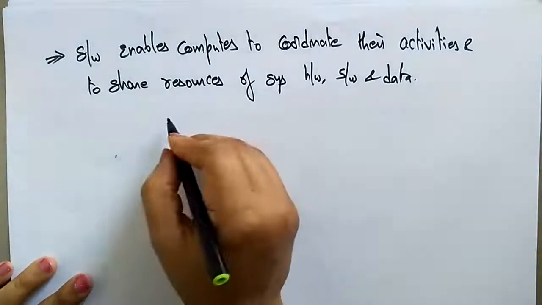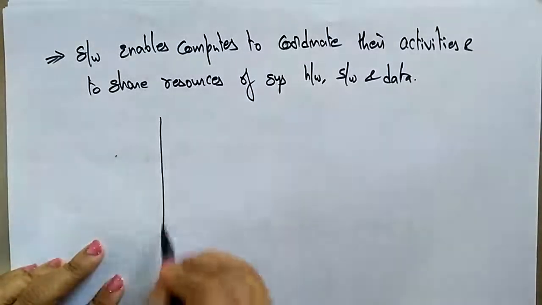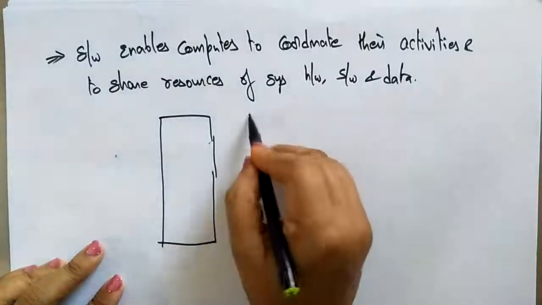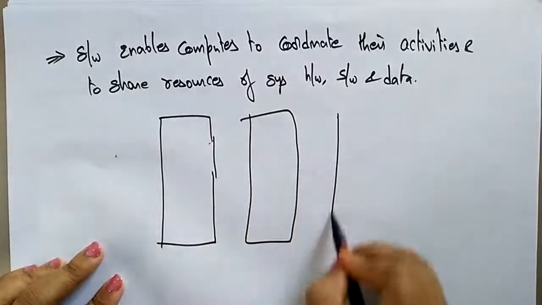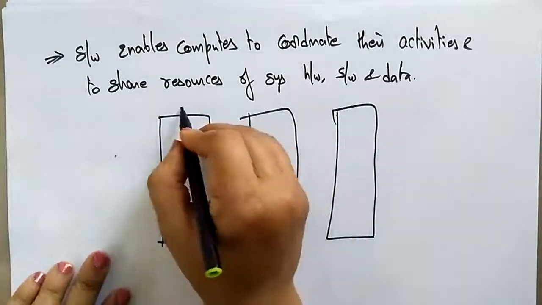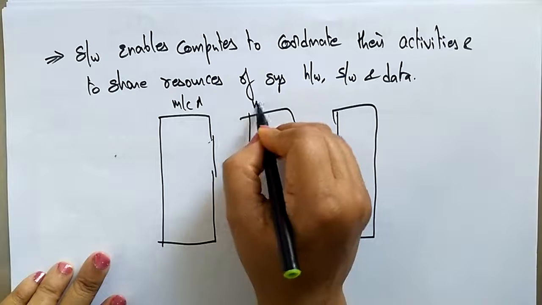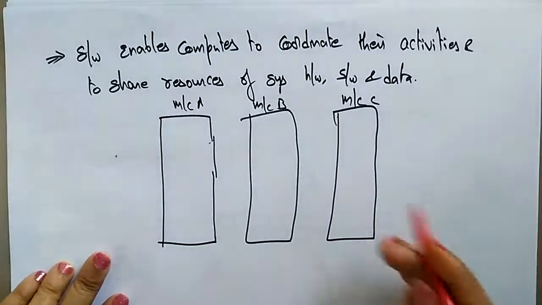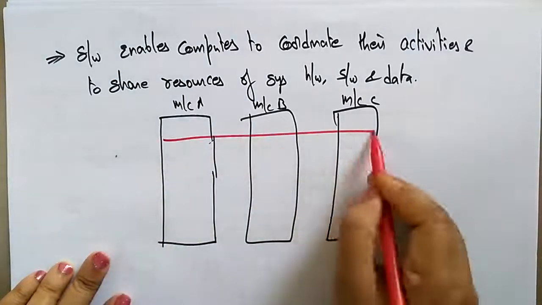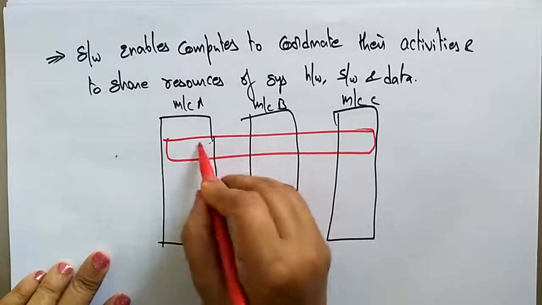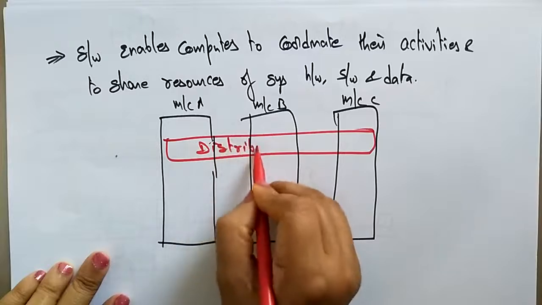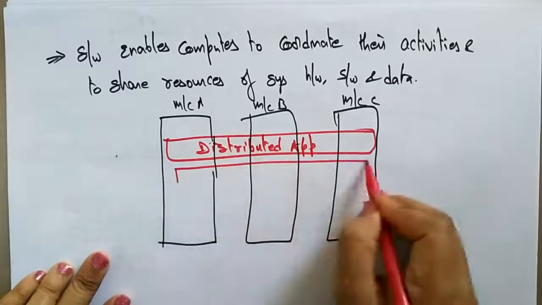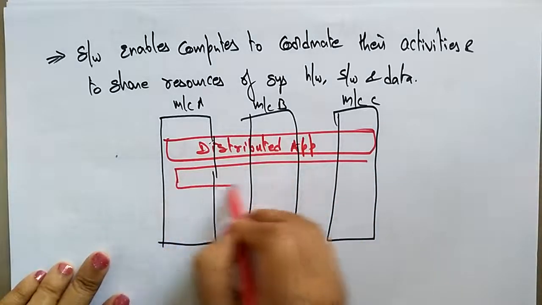Okay, let me show you. Let me take three autonomous computers: machine A, machine B, and machine C. All these machines have common distributed applications, and all of them have common middleware services.